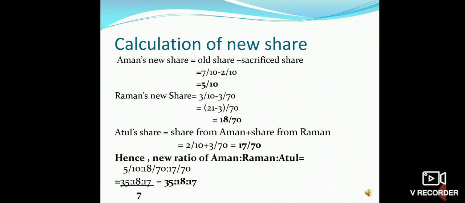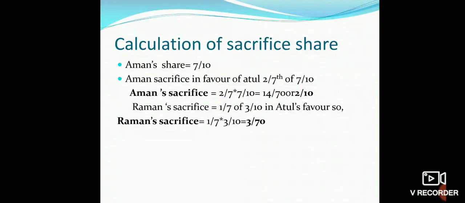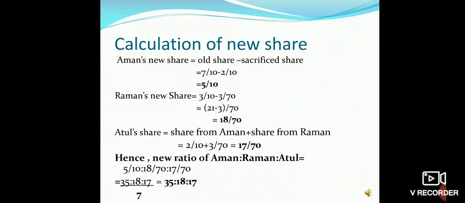You can see in the calculation, Aman's new share is old share minus sacrificed share, 7 by 10 minus 2 by 10, it will come as 5 by 10, and Raman's new share is 3 by 10 minus 3 by 70, it will come as 18 by 70, and Atul's share, which we have calculated from the sacrificed amount, that is Aman sacrificed 2 by 10 and Raman sacrificed 3 by 70, this will be added and it will come as 17 by 70.